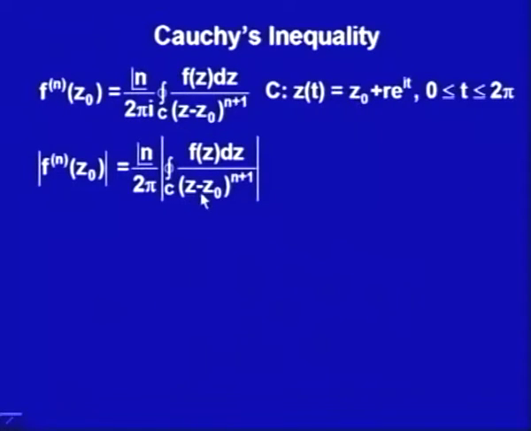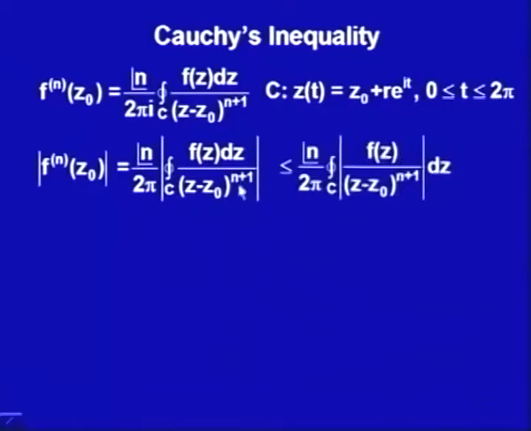What it says is z minus z naught would be r times e^(it), and f(z) is any function. So, I would simply write this as less than or equal to the integral of the absolute value. This is the simple result you have done in real analysis also, that the absolute value of the integral is less than or equal to the integral of the absolute value.